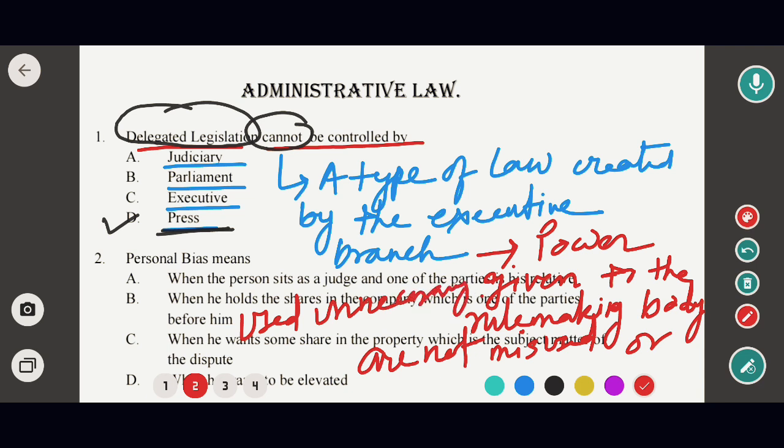Okay, so delegated legislation can be controlled by the parliament and the judiciary.